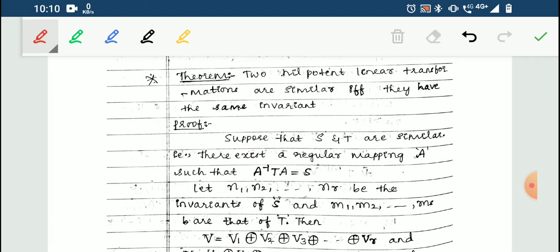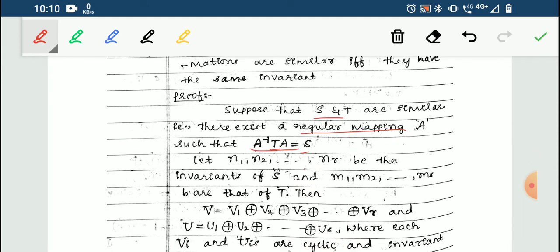So suppose that S and T are two linear transformations which are similar. Then there exists a regular mapping A, or invertible linear transformation A, such that A inverse of TA is equal to S. So this is the definition of similar transformation. Here T is said to be similar to S if A inverse of TA is equal to S, where A is an invertible transformation or non-singular transformation.